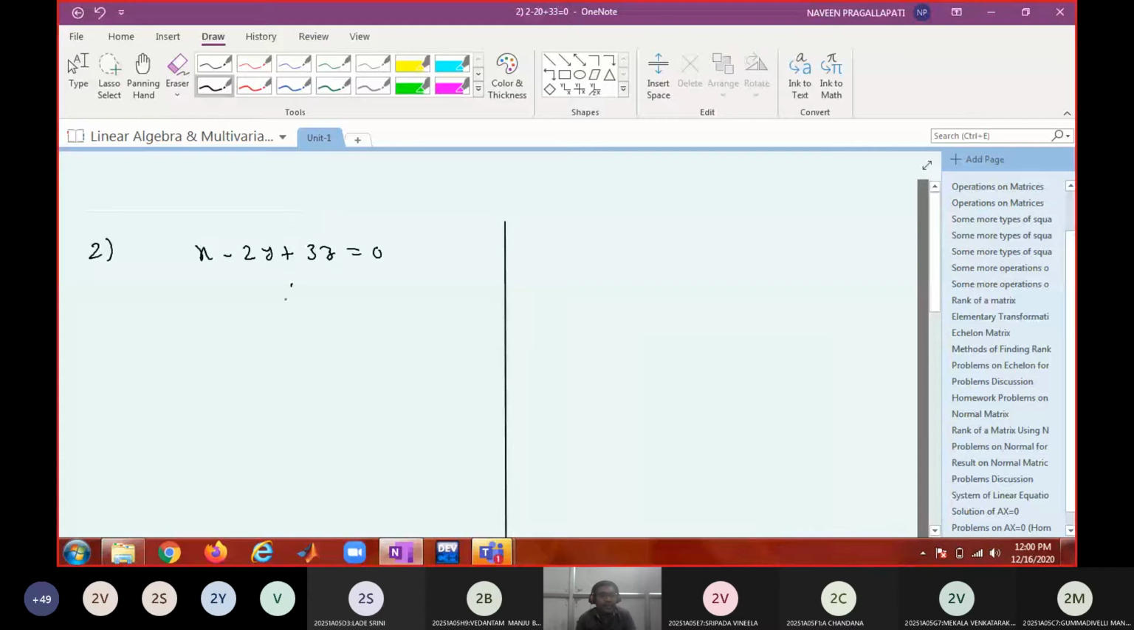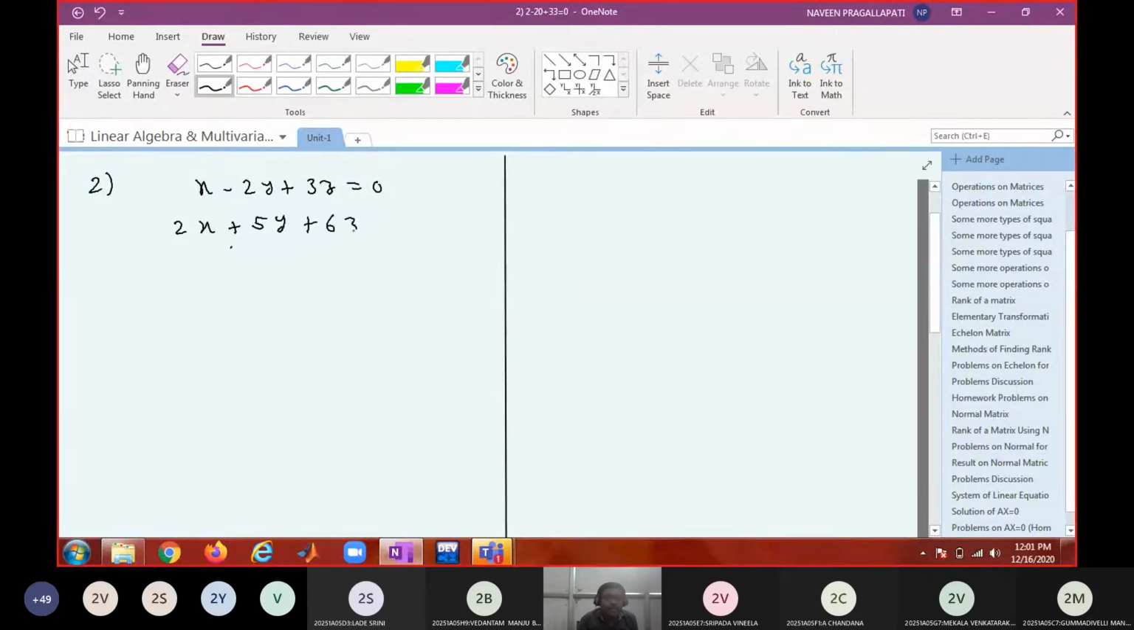Okay, x minus 2y plus 3z equal to 0. Next, 2x plus 5y plus 6z equal to 0. Next, 4x plus y plus 12z equal to 0. Okay, so you're asked to solve this system.